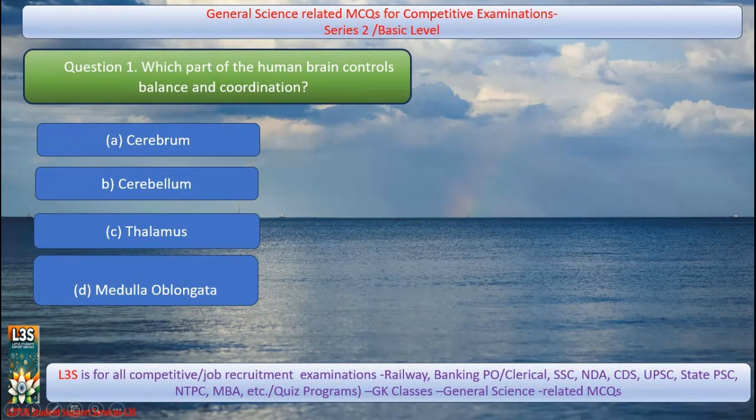Question 1. Which part of the human body controls balance and coordination? Options are A. Cerebrum, B. Cerebellum, C. Thalamus, D. Medulla oblongata. And the right answer is B. Cerebellum.